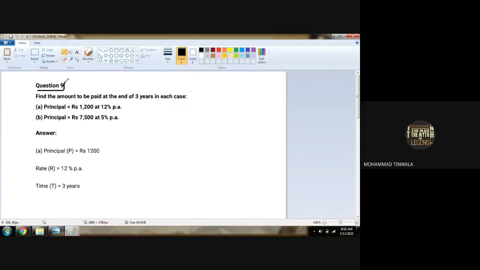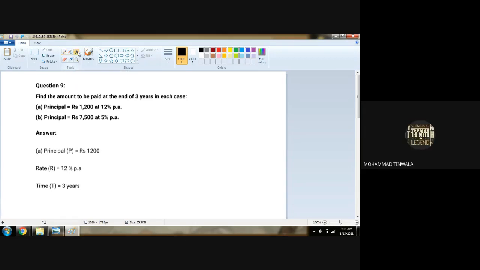Question number 9. Find the amount to be paid at the end of 3 years in each case. Okay, number A. Principal is equal to rupees 1,200 at 12% P.A.